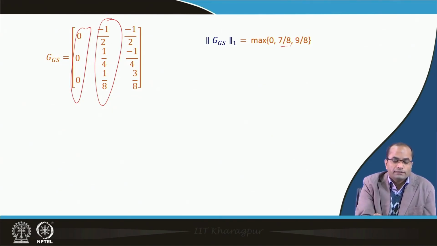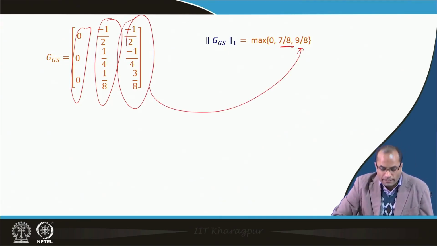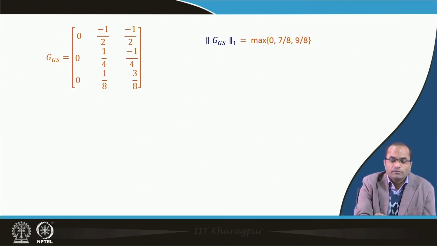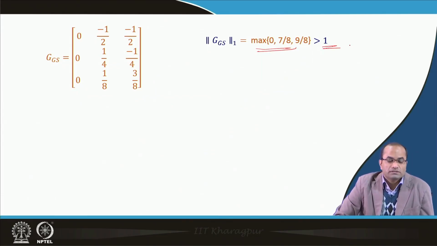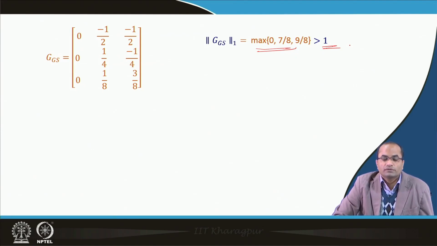So, 7 by 8 the second one, and from the third one if we check, this is 9 by 8. So, the maximum of this when we take it is 9 by 8, which is greater than 1. So, it does not work actually for the convergence, it is not less than 1. If it would have been less than 1, then we could have declared here that the Gauss-Seidel method will converge.